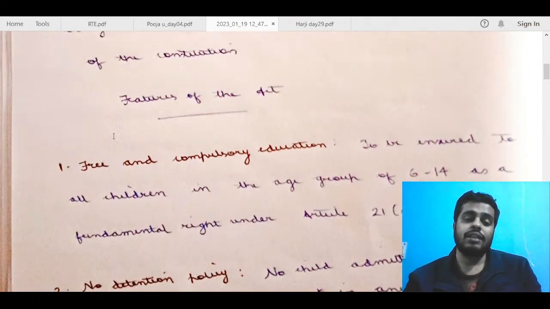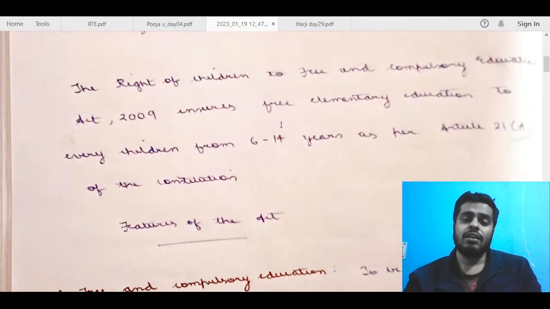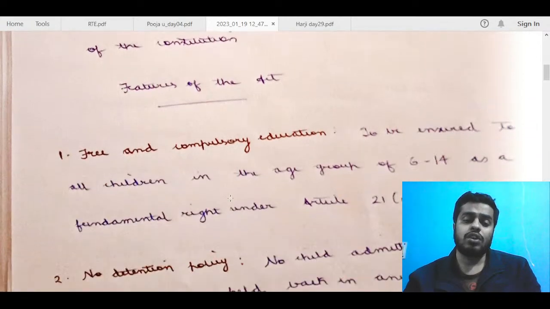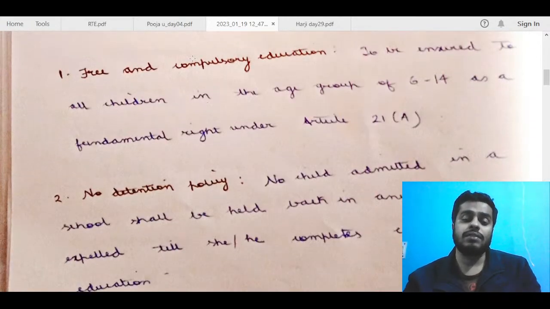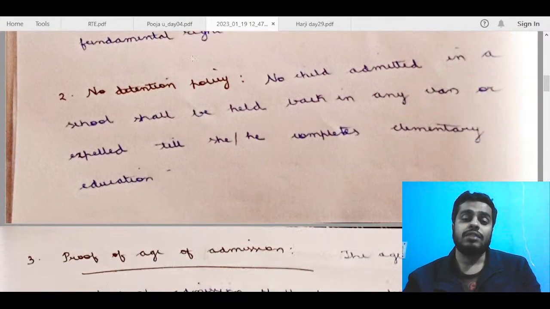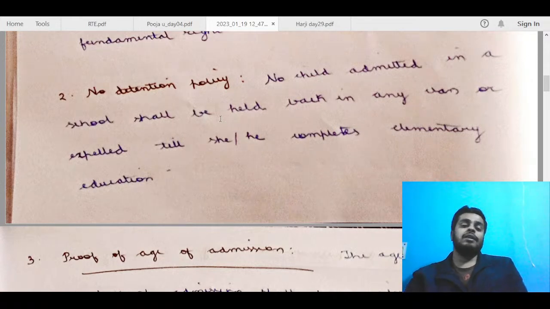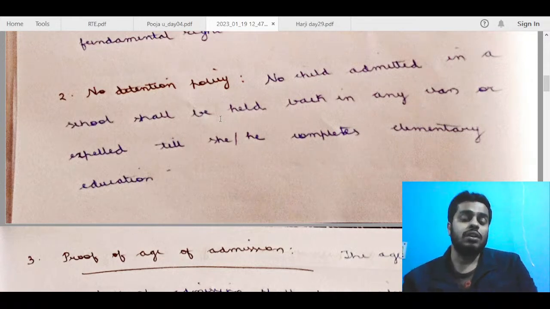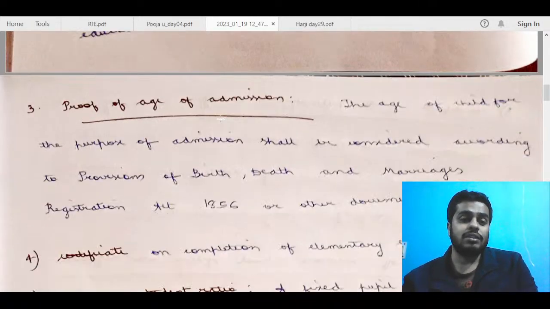you can avoid writing free and compulsory education again because already you have mentioned. I think here you can just mention that the act's main aim is this free and compulsory education, which I think you have meant here. After that, you can just talk about more features of this act. For example, reservations and all. No detention policy. Again, I think check it once, Varsha, but I think this has been removed via an amendment in 2019. So you can just make sure whether it is there or not.